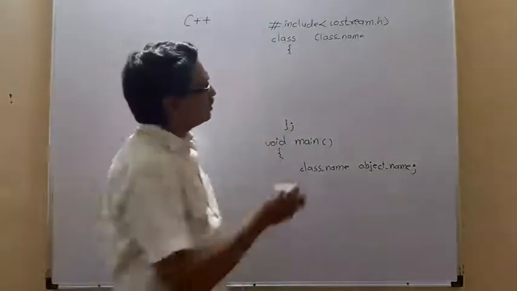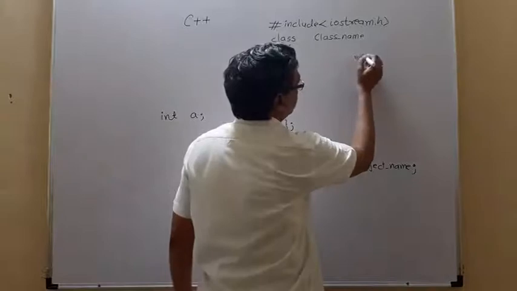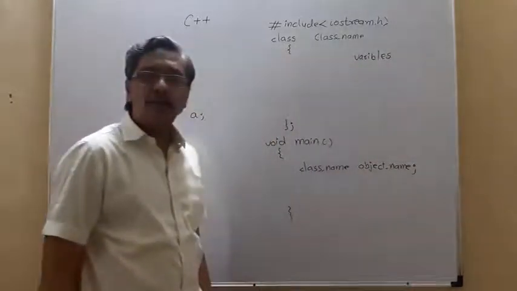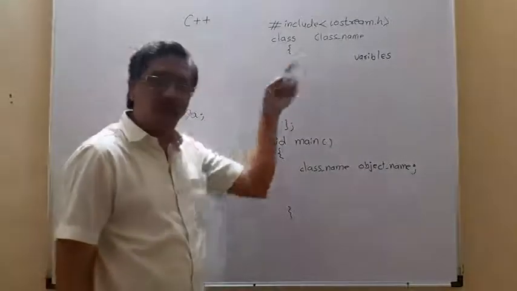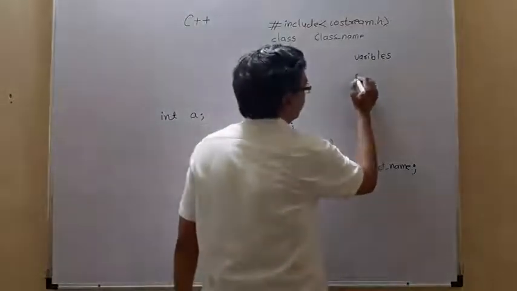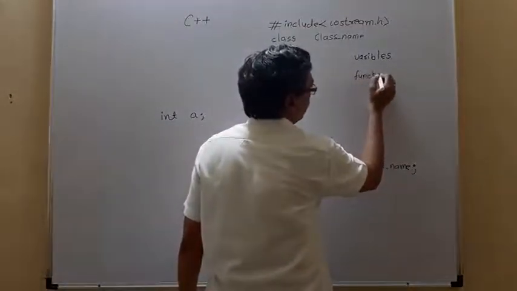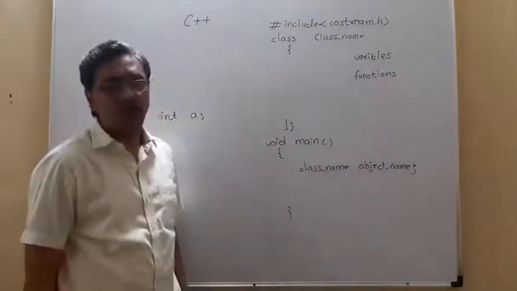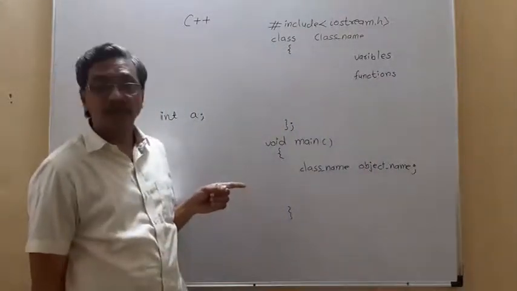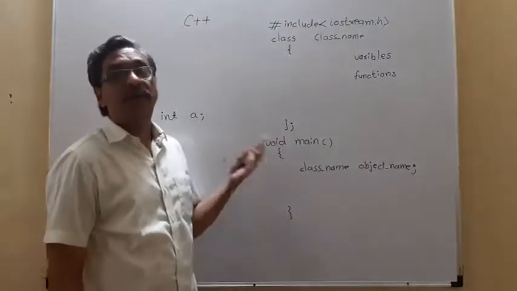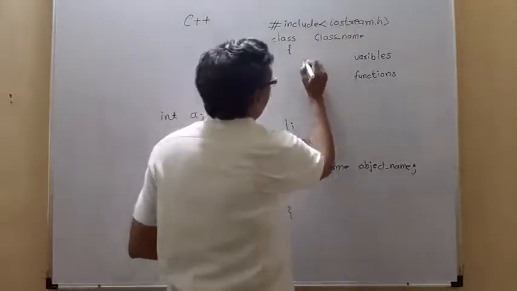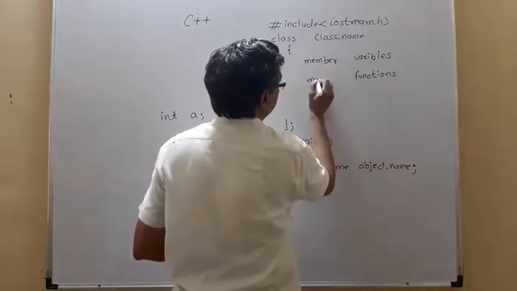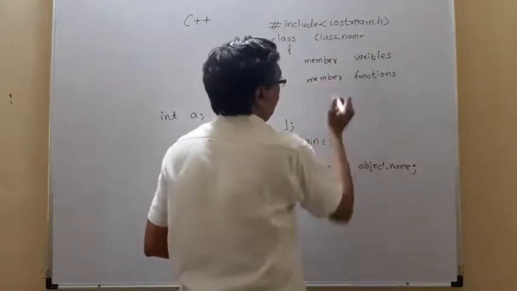Now in this class, we declare variables, and to operate on these variables, we can write functions. Now these variables and functions we have declared within a class become member variables and member functions.